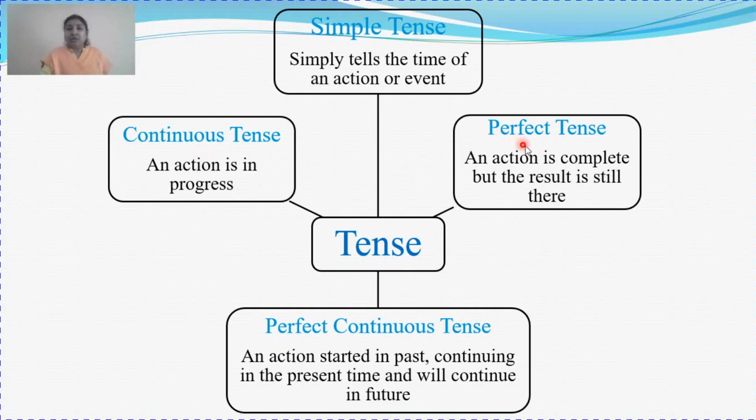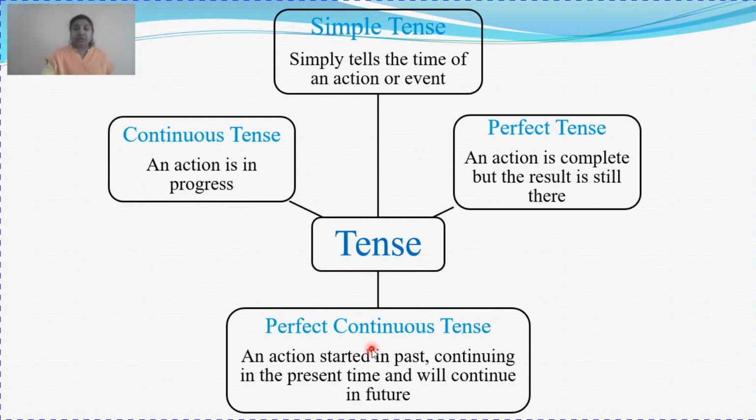Coming to perfect tense. Perfect tense means the action is over but the impact of that action is still there. So what is perfect tense used for? It shows an action that is complete but the result is still there. Coming to perfect continuous tense, in this tense you will see the action has already started, it is going on, it is continuing in the present time and will continue further in the future time. Action began in past, continuing in the present time and will continue in future.